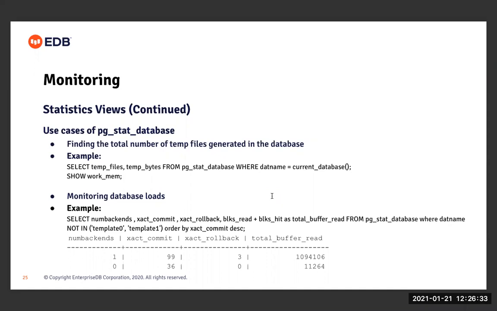Another use case could be to monitor the overall database load, right? So we can query this pg_stat_database view to see which database in the system is heavily loaded, and try to find out the solution for it so that it doesn't impact the overall database performance. So here, I have written a query which basically runs select on pg_stat_database, and it is trying to see the number of backends and the number of transactions running in each of the databases.